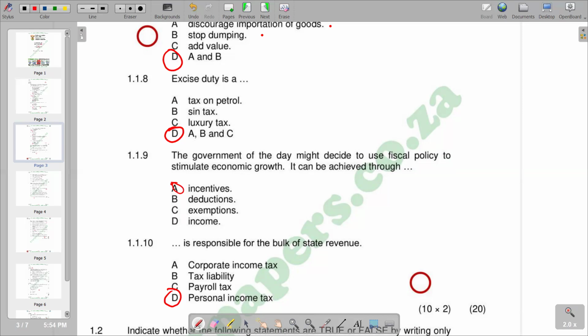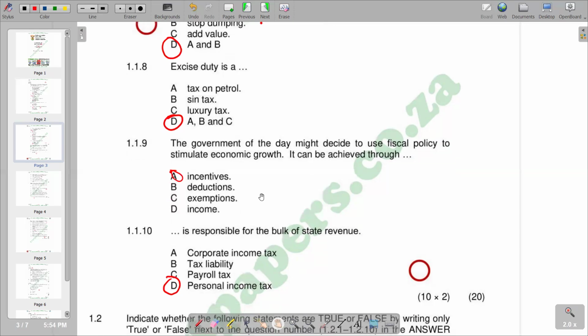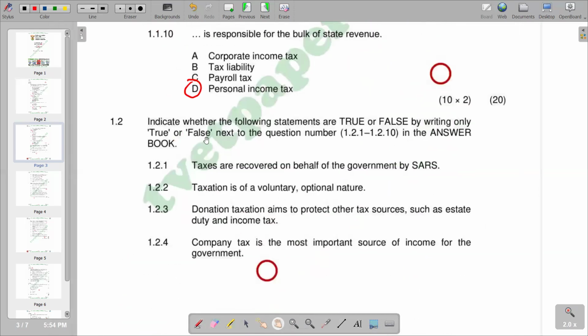combine corporate income tax and personal income tax. But if you compare between corporate income tax and personal income tax, you see that personal income tax is bulkier as compared to corporate income tax. So basically, this is what we have on the multiple choice section. So moving on to the next part, which is 1.2, which reads, indicate whether the following statements are true or false by writing only true or false next to the question number.